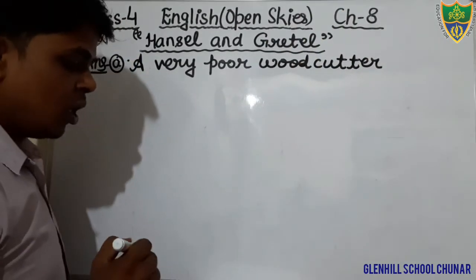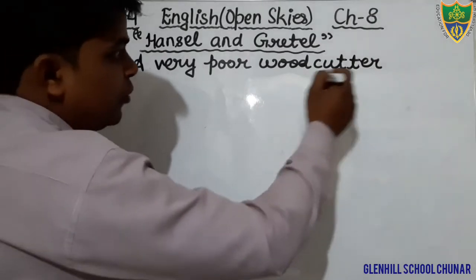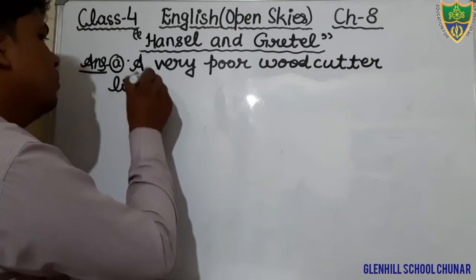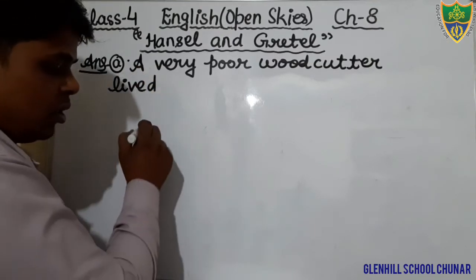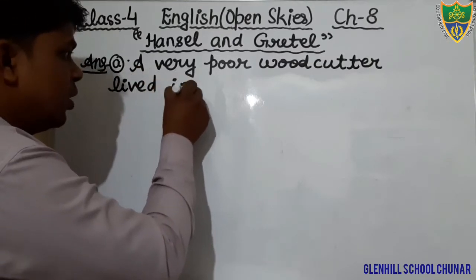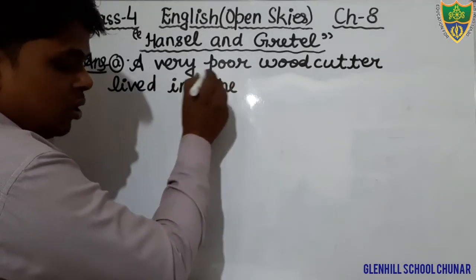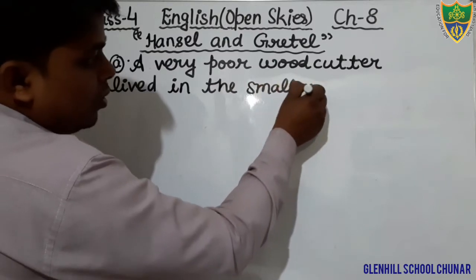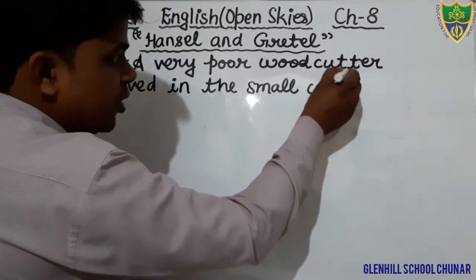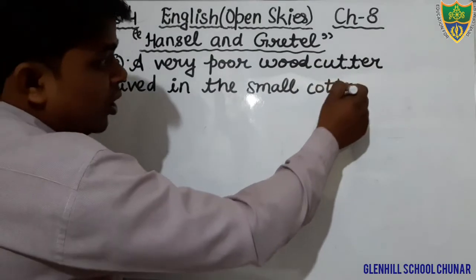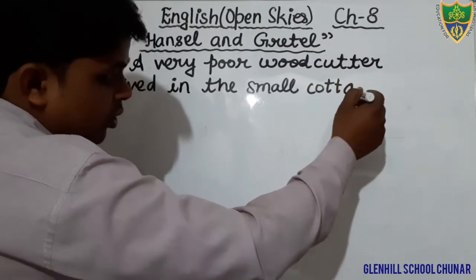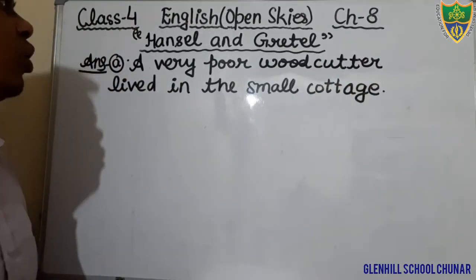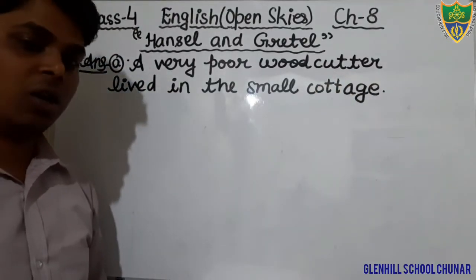Just say, students, a very poor woodcutter lived in the small cottage. Cottage means, students, I have told you cottage means hut, H-U-T. Okay, just see. A very poor woodcutter lived in the small cottage.